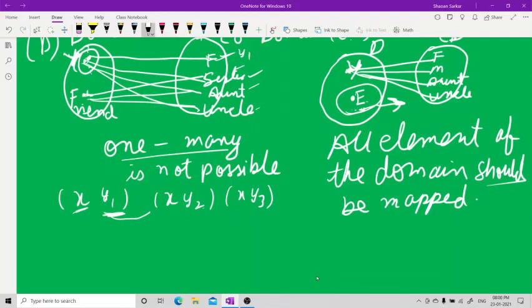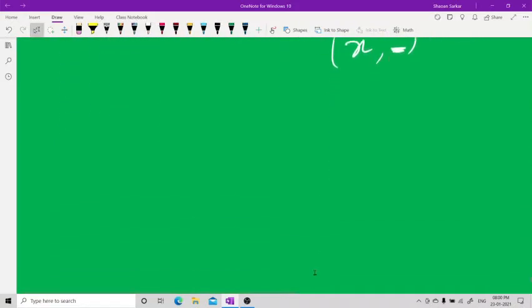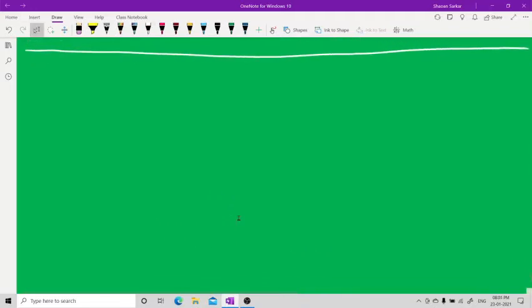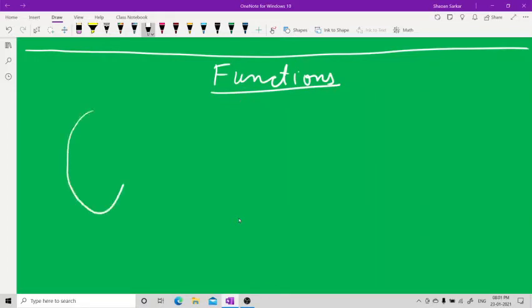This x coordinate, this is the x coordinate, there is no y coordinate, so this is also not a function. Now see, I'll show you some important concepts on functions, and then let's see whether we can finish it off. See, I'm talking about functions. Now let's see this one.